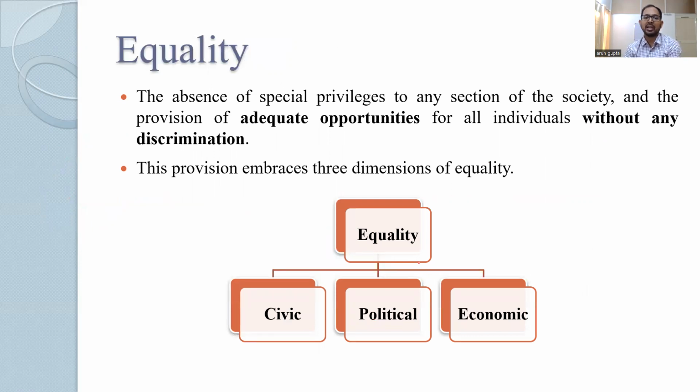What does equality mean? The absence of special privileges to any section of society, that is equality. Equality means everybody is equal. Whatever the section, whatever the class, caste, whatever it is, there is no discrimination. That is what we call equality. Equality in civil matters, equality in political matters, and equality in economic matters. That is what we talk about. The liberty part also, that is again a little equality, and also the justice, social, economic, and political justice. So all these kinds of justice come with equality. Without equality, there cannot be social, political, or economic justice.